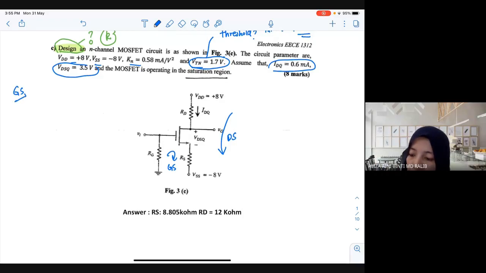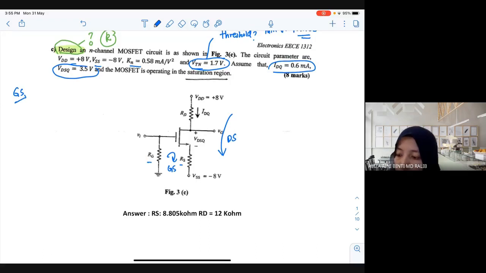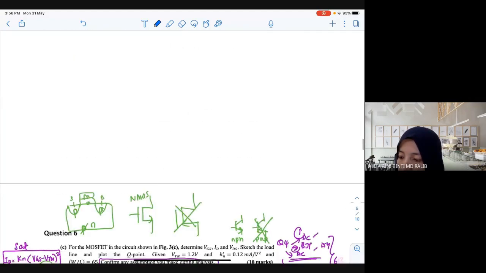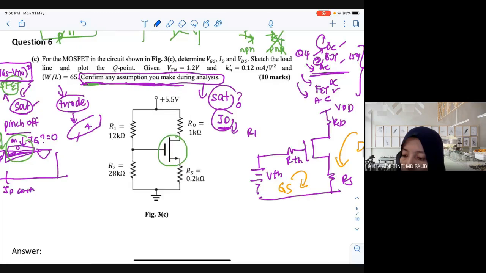Can I have one volunteer for the equation? Any volunteers? Negative VTH. Ifah. Okay, thank you, Ifah. Negative VTH, but we don't have any VTH here. It only has RG and RS. Do we need to transfer this to VTH, Ifah? What does VTH mean? VTH means when you have R1, R2, this is what we call voltage divider biasing, right?